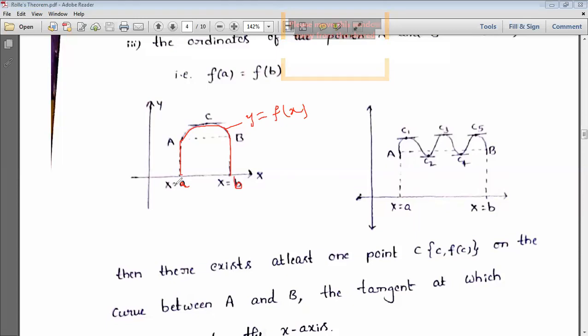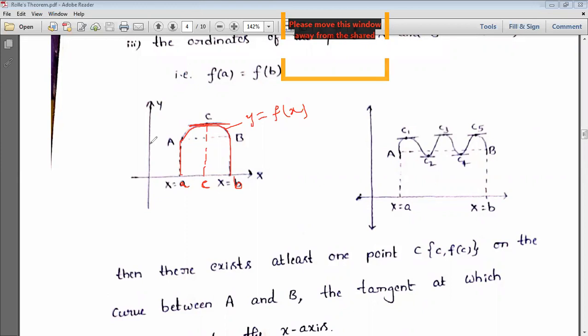Next, we are saying that it is differentiable in the open interval a comma b. It means that if you draw a tangent anywhere on the curve, we get only a unique tangent, and the tangent we are taking is at a point C.